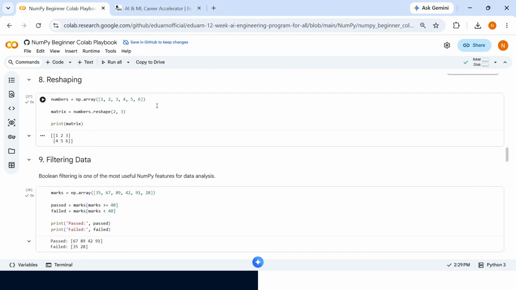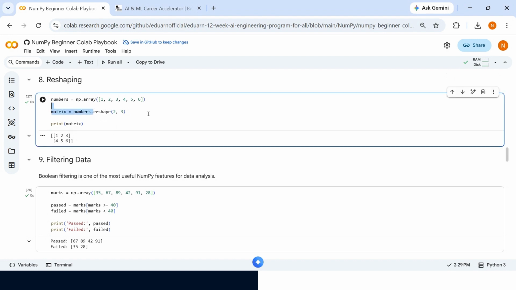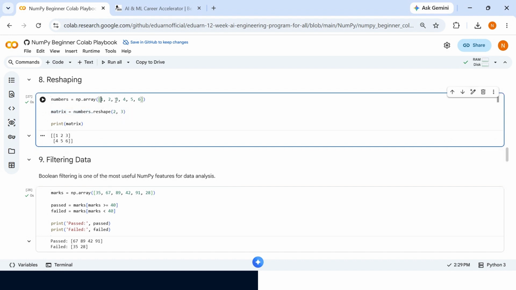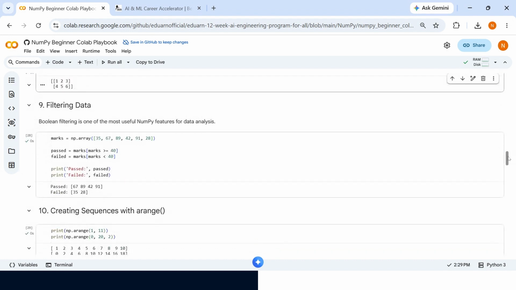Next, the numbers 1 2 3 4 5 and 6, followed by reshape to 2 by 3. So you can see it starts from 2 and goes to 3, so there are multiple dimensions. Here we are printing the matrix, followed by whatever we have done with reshape. It is converting these numbers into 2 dimensions, 2 rows and 3 columns. This is nothing but the reshape method.